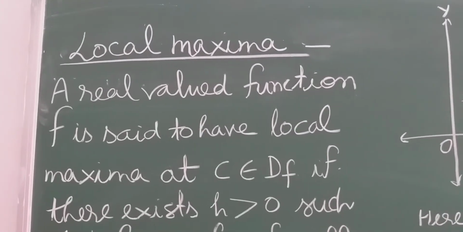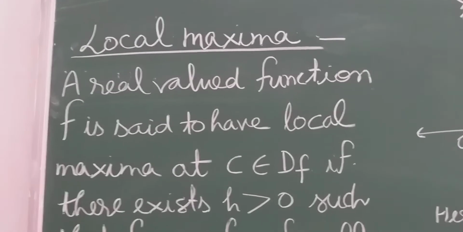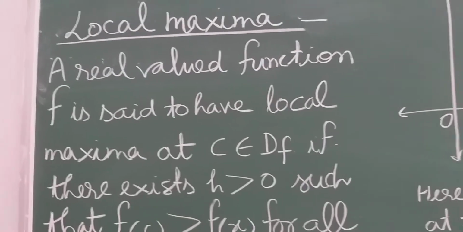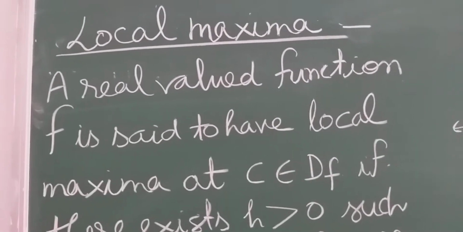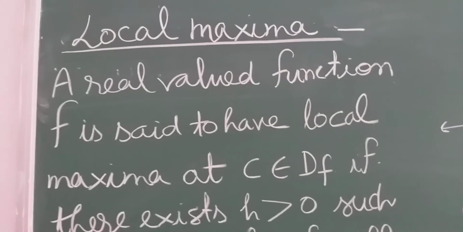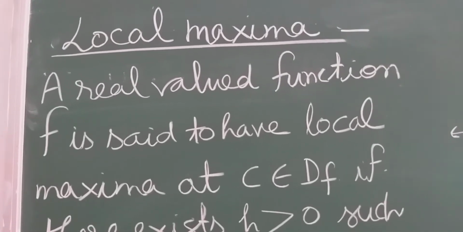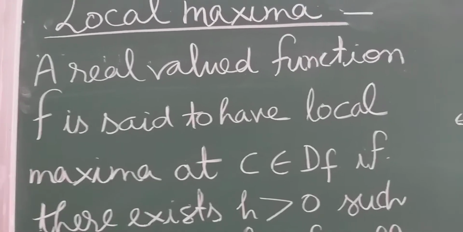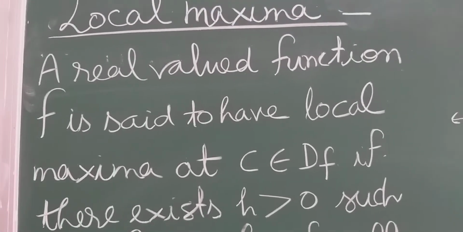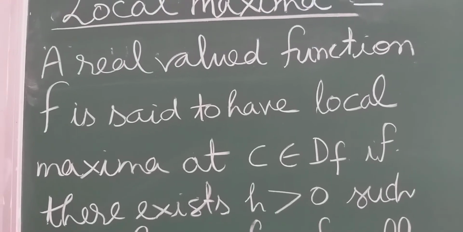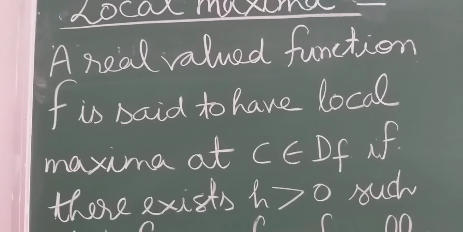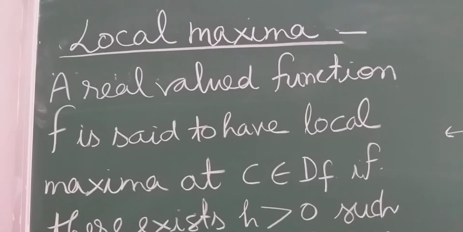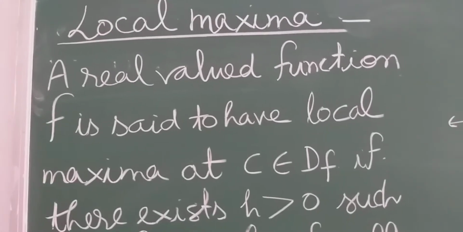Students, today we are going to learn about local maxima and local minima. We have already learned about absolute maximum value and absolute minimum value, and we know that absolute maximum value and absolute minimum value occur when closed intervals are given to us. So when the interval is open, then we can find local maxima or local minima.